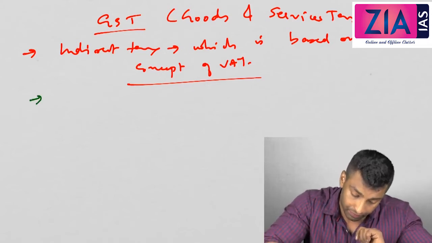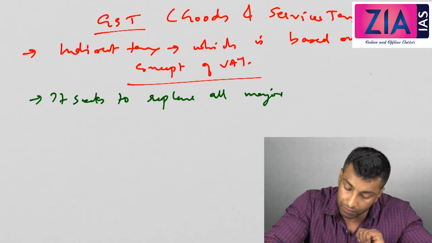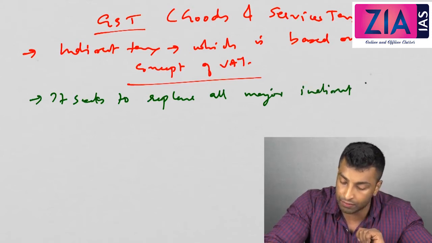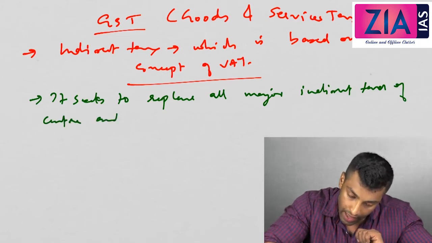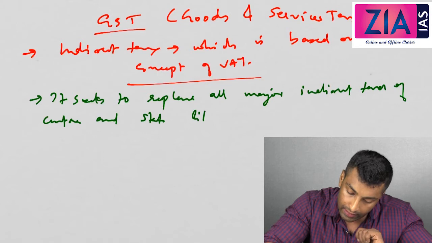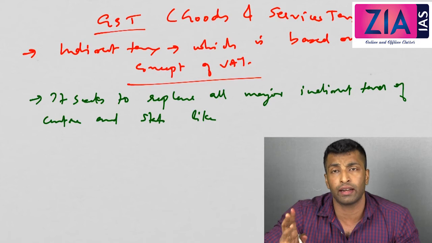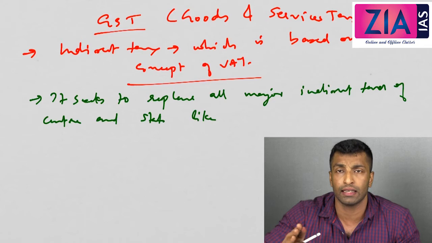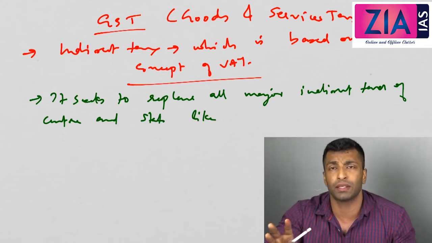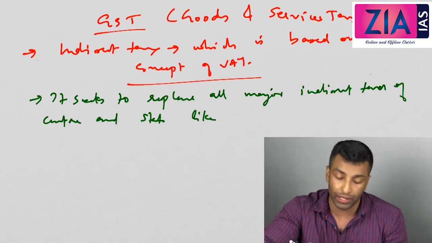So let me write it down. It seeks to replace all major indirect taxes of center and states. Now we'll talk about all the indirect taxes we have discussed. I have told you three major indirect taxes were merged into GST, plus some other taxes. Three major taxes were excise, sales tax and service tax, plus some other minor taxes like entertainment taxes, and everything is actually merged into GST.